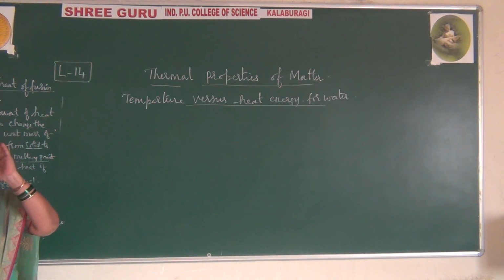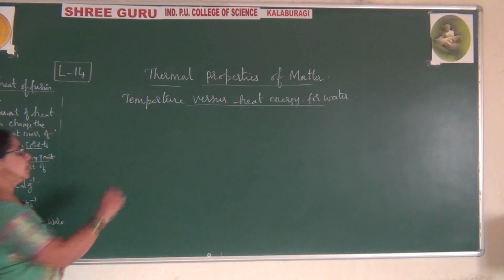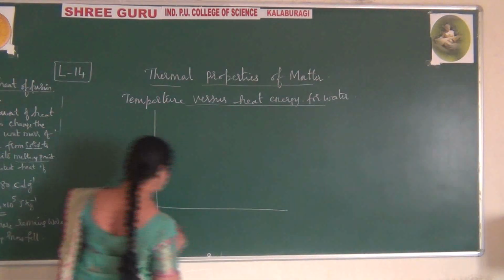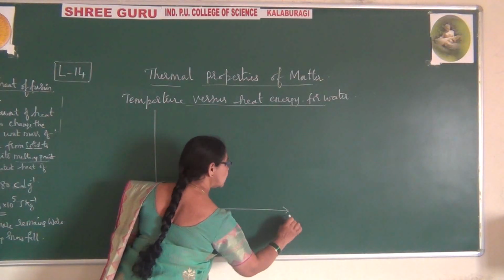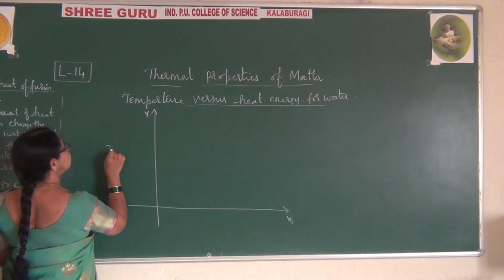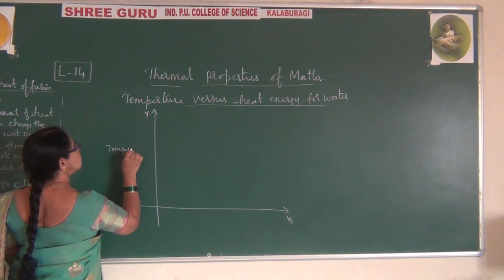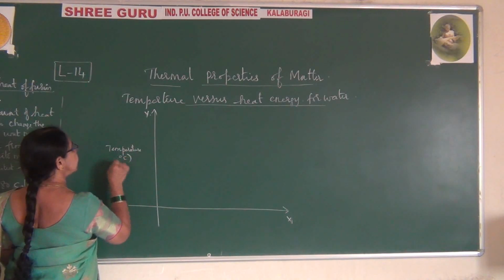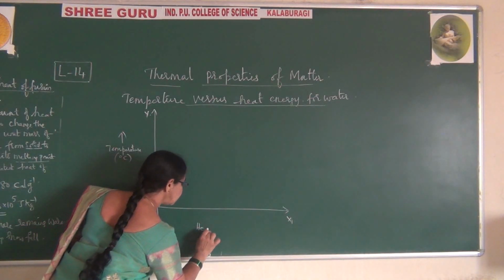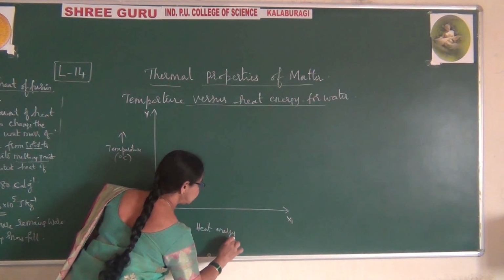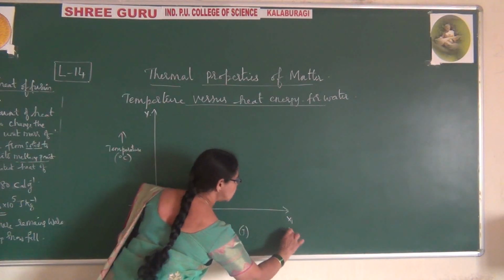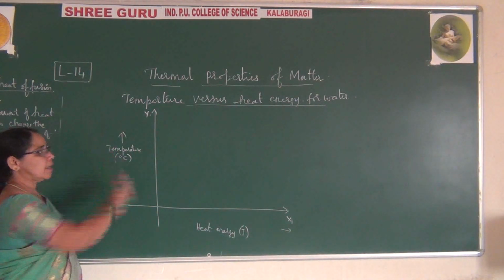Temperature is along the y-axis, and heat energy is along the x-axis. So let me draw this graph. This is the y-axis, and this is the x-axis. Here this is temperature, in degrees centigrade, along this axis. And this is heat energy, which you express in joules, along the x-axis.